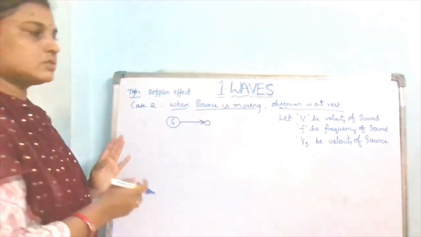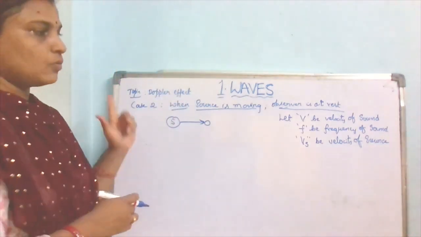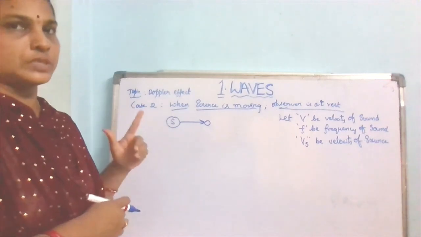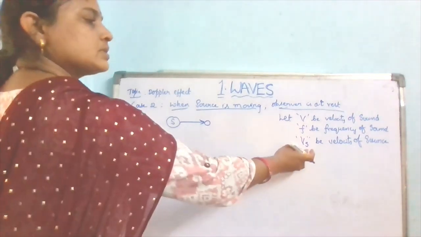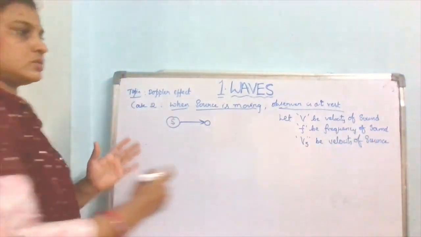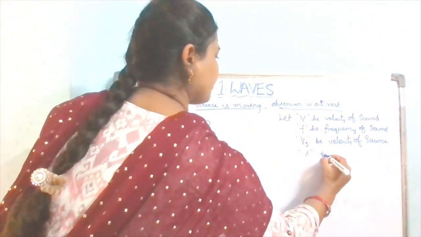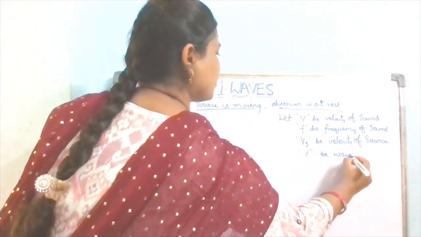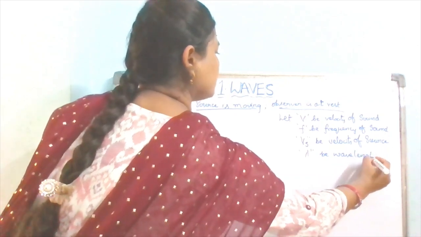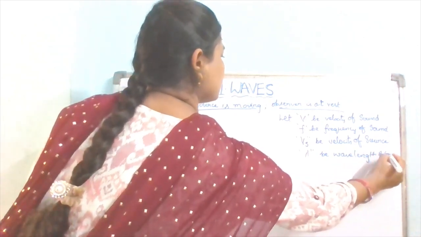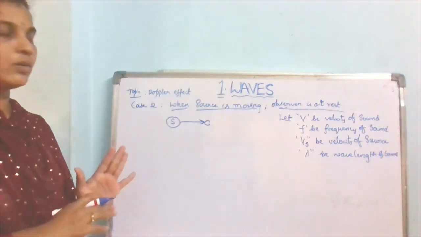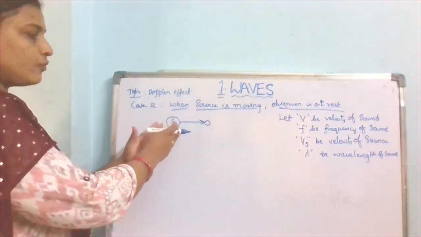In the first case, we have taken the velocity of the observer. Here, Vs is the velocity of the source, and lambda is the wavelength of the sound. So the sound wave is coming from this source.